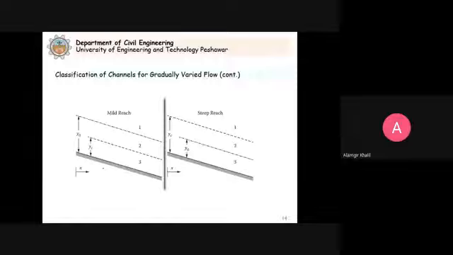Let me show you another figure here. You can see that we have mild reach. It means we have mild slope. So when y is above the 2, this is the normal depth and this is the critical depth. Above the 2, type 1, zone 1, region 1, whatever you call. Between the 2, type 2, region 2, zone 2. Below the 2, if the depth is here, let's say this is the depth, so it is below the 2, this is now y. It is below the 2, this is type 3, zone 3, region 3.